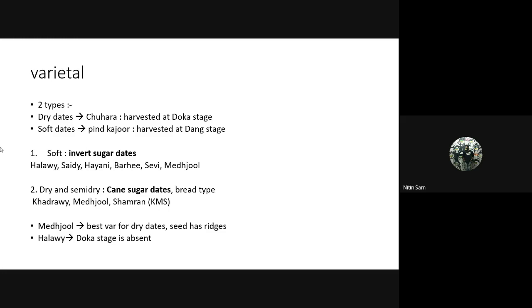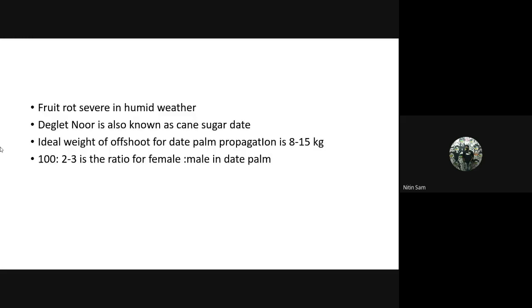Halwai: in the variety Halwai, the Doka stage is absent, so there are only four stages in Halwai. Fruit rot is very severe in humid weather where there is a lot of moisture. Deglet Noor is also known as cane sugar date. The ideal weight of an offshoot should be 8 to 15 kg for propagation. So this is about date.